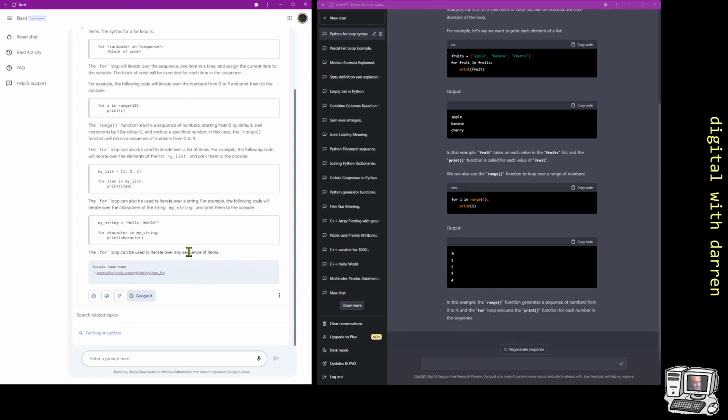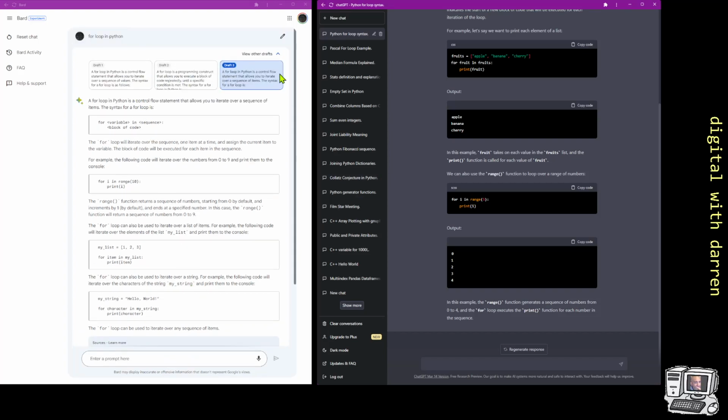So I might put the deficiencies in each one. The deficiency in Bard is that we don't get an example of the output, and the deficiency in ChatGPT is that we don't get the sources provided. So I can actually click on this, and I know it won't open. It's opened in another browser tab that we can't see on the screen, but it's sent me to W3Schools, which is actually quite a common place for this to be. So a couple of wins for each actually.